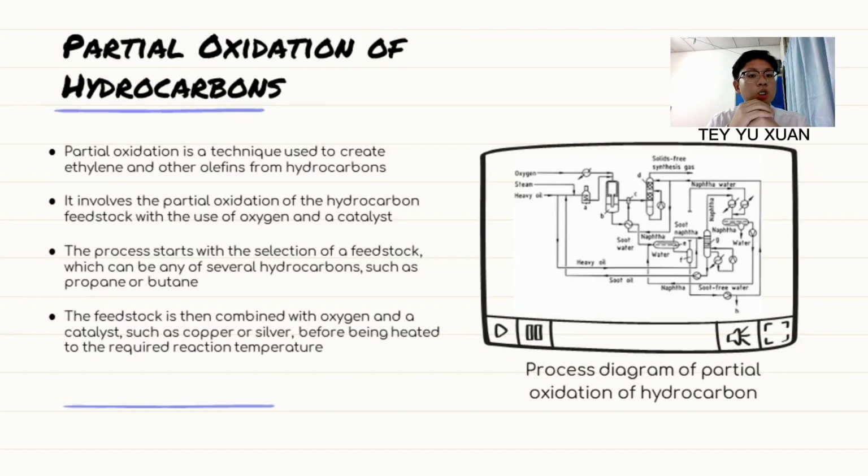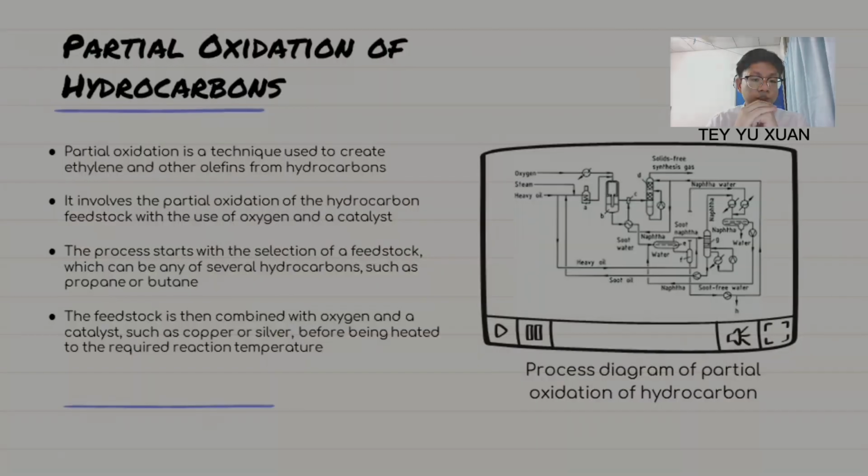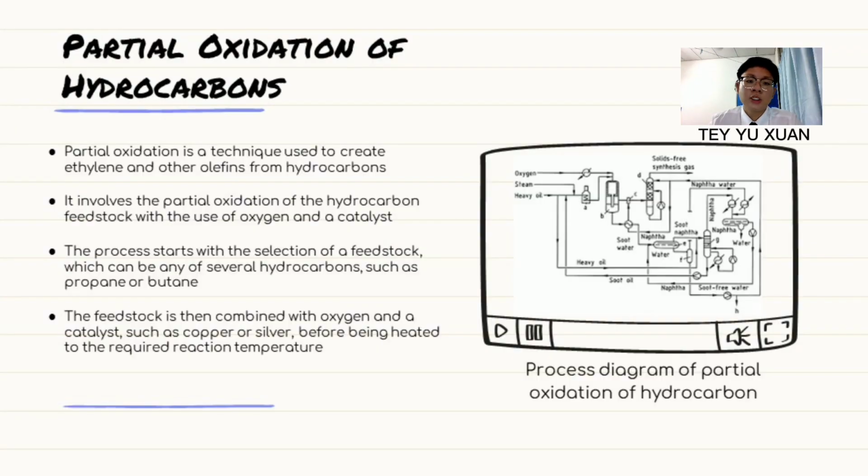Let's proceed to the partial oxidation of hydrocarbon. Partial oxidation is a technique used to create ethylene and other effluent from hydrocarbon. It involves the partial oxidation of the hydrocarbon feedstock with the use of oxygen and a catalyst. The process starts with the selection of the feedstock, which can be any of several hydrocarbons, such as propane and butane. The feedstock is then combined with oxygen and a catalyst such as copper and silver, before being heated to the required reaction temperature.